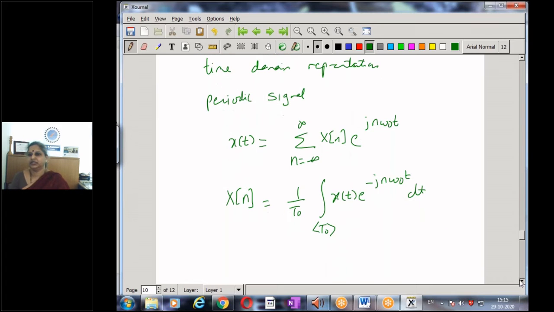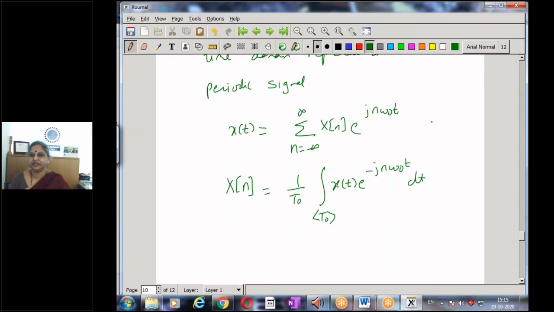Equation 1 is known as the Fourier series representation of the signal. Unlike the Fourier transform, we are not moving from time domain to frequency domain; it's a time domain representation.